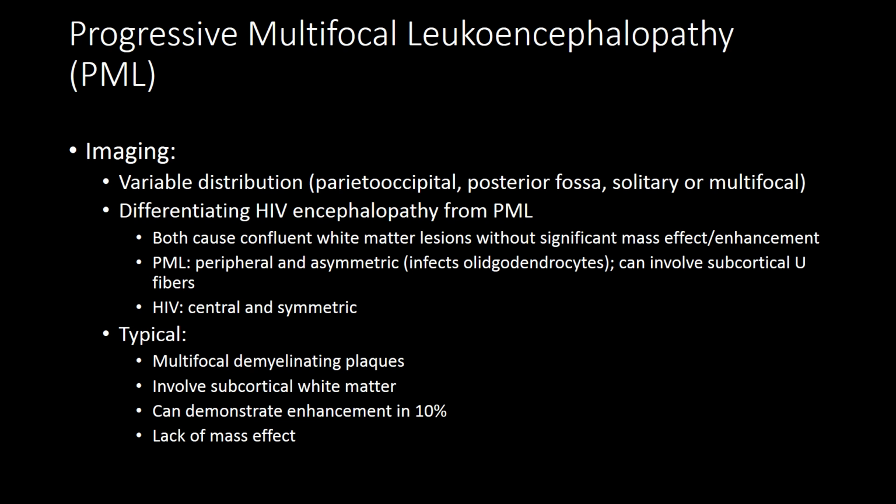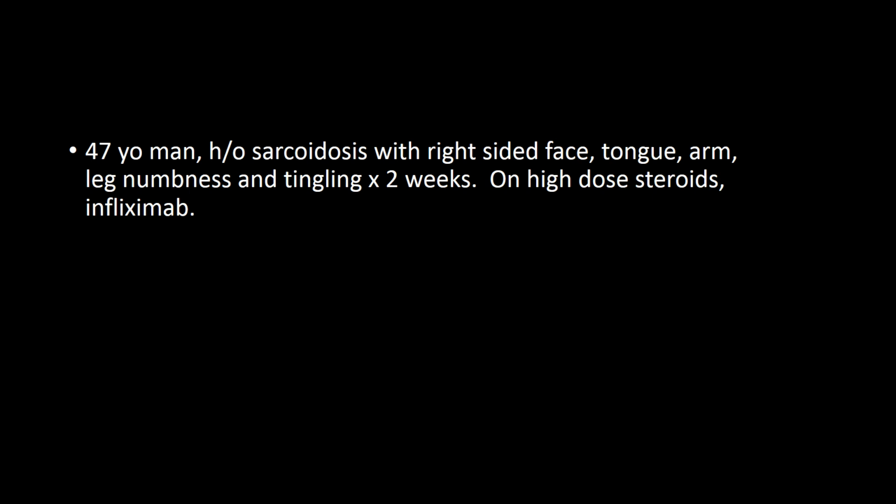In the typical form of PML, you'll see multifocal demyelinating plaques involving the subcortical white matter, including the subcortical U fibers. You can see enhancement in about 10%, but 90% has no enhancement. It lacks mass effect, and you see it in patients with AIDS. So you have to keep that in mind as well as HIV encephalopathy.